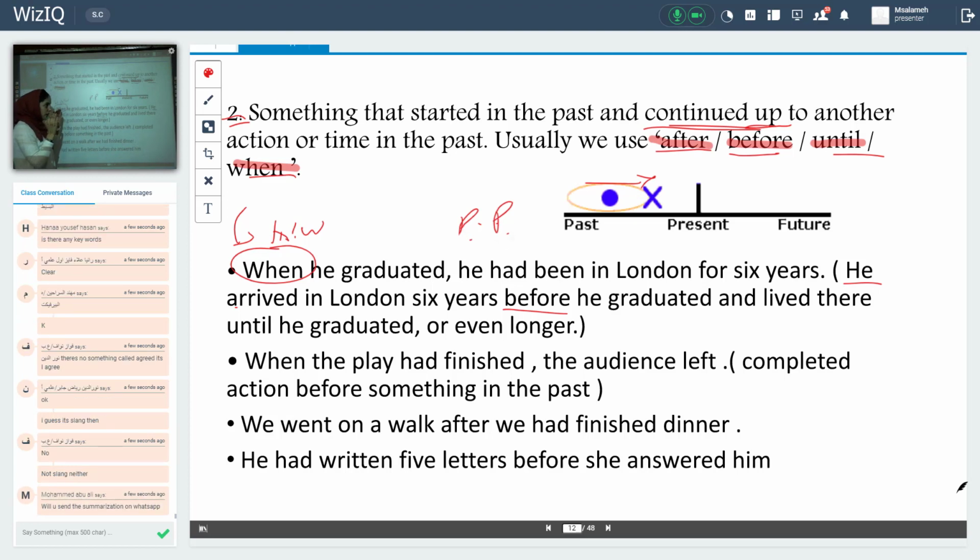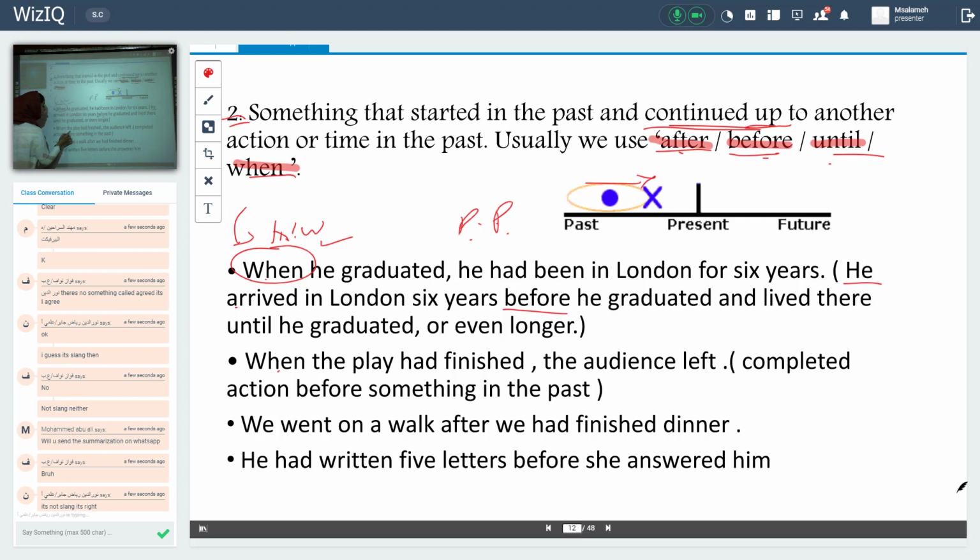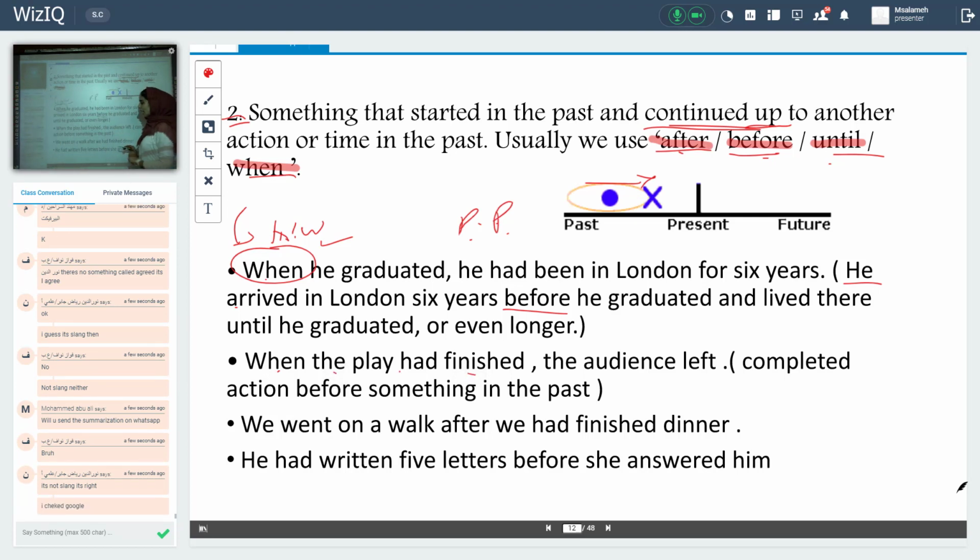When I want to solve it according to the keywords, after, before, until, when, I see when, so it's a past perfect. One of them should be simple past and the other should be what? Past perfect. Number two, when the play had finished, the audience left. Two actions. I see when. It's a keyword. That means this sentence is in which tense? Past perfect. Okay. Two actions. One starts before the other and has a connection.